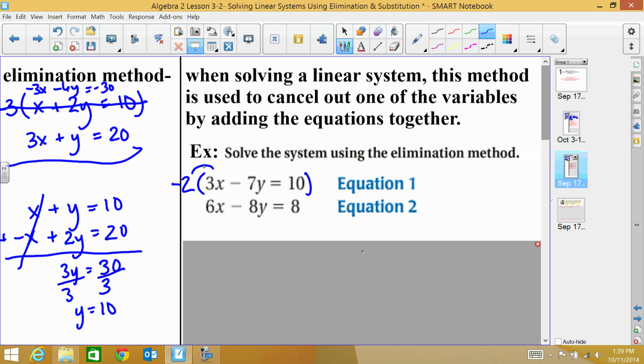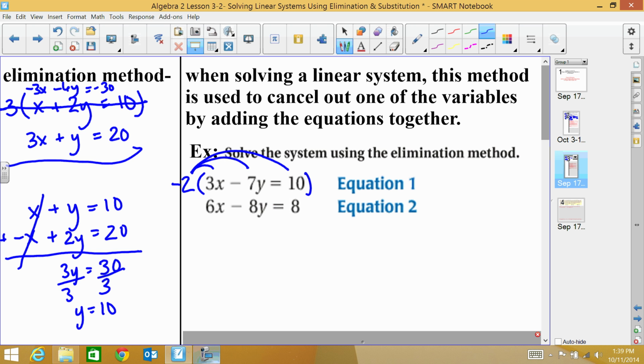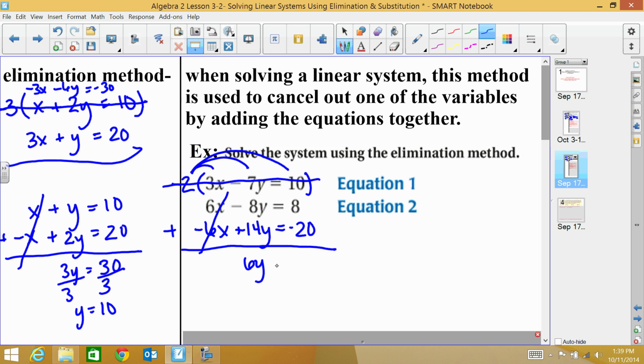And when you do this, you have to multiply it to all three numbers. That's a really big thing. So therefore, I get as my new equation negative 6x plus 14y equals negative 20. So now I no longer have this equation. I have this equation down here. If I add these two together, the x's will cancel out. Then I have negative 8 plus 14, which would be 6y, and 8 plus negative 20 equals negative 12. So then I would divide by 6, and I get y equals negative 2.